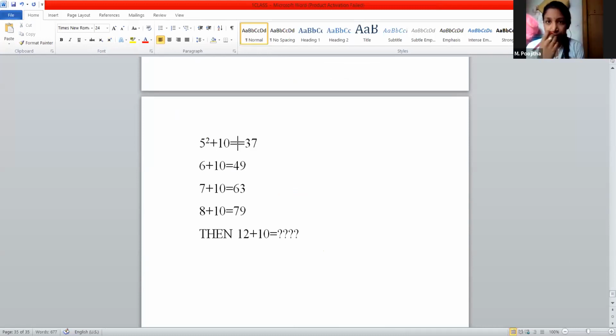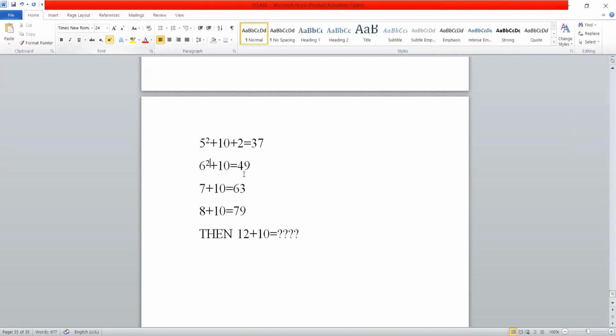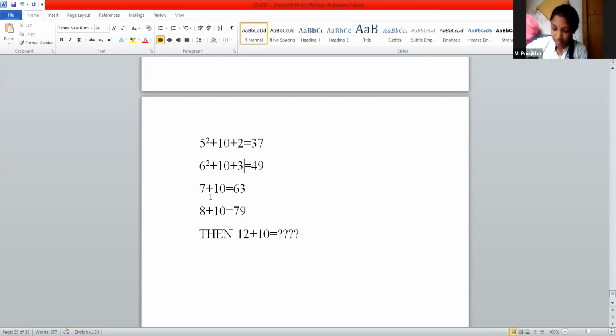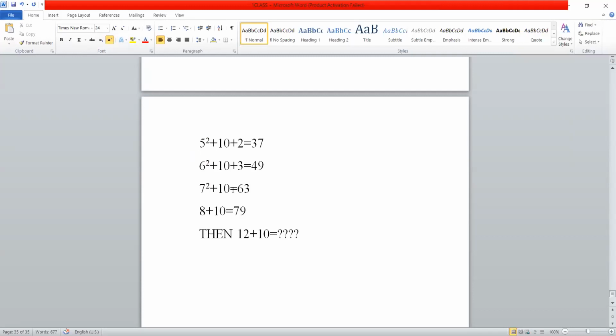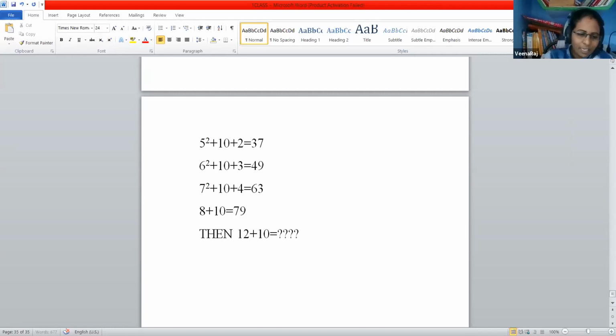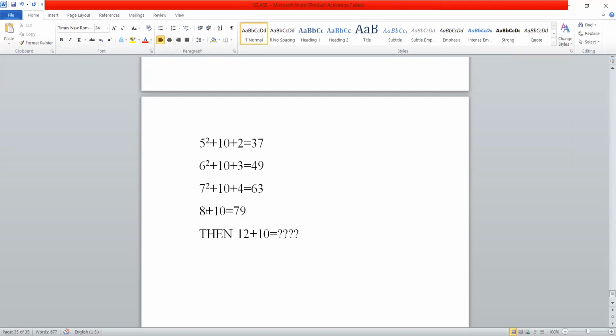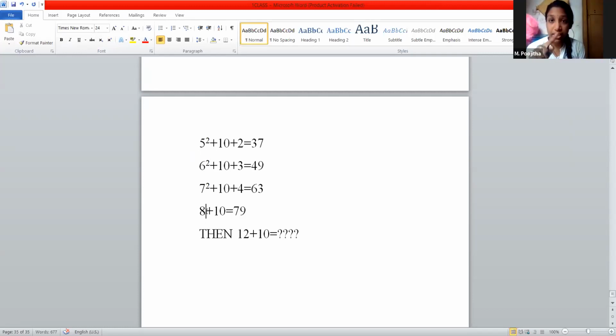Plus 2. In the same way, 6 squared plus 10, here plus 3. 7 squared plus 10, plus 4. 8 squared plus 10, plus 5. Your logic is correct.